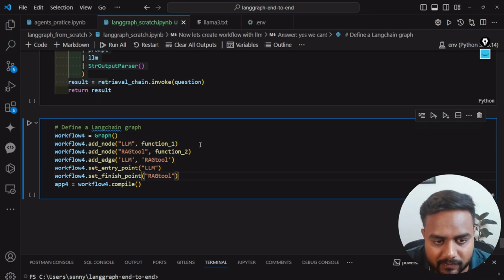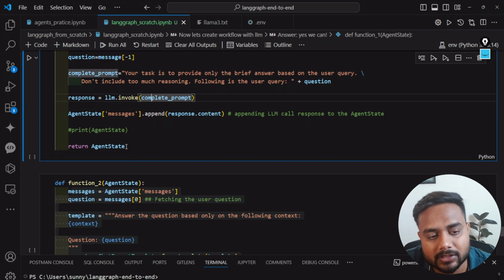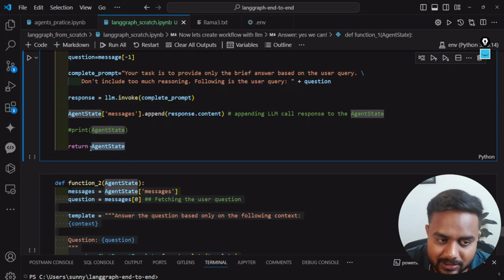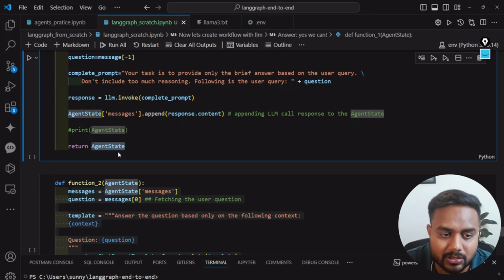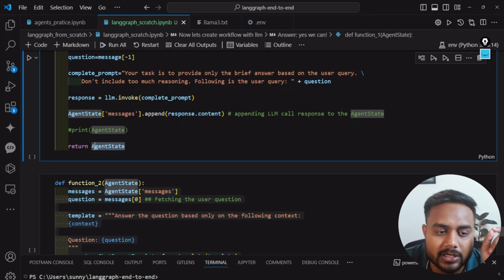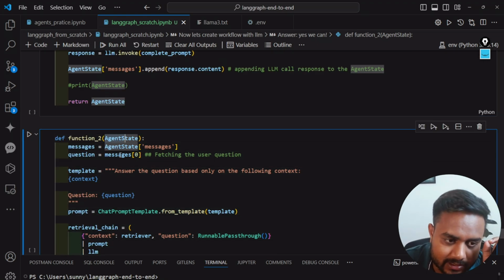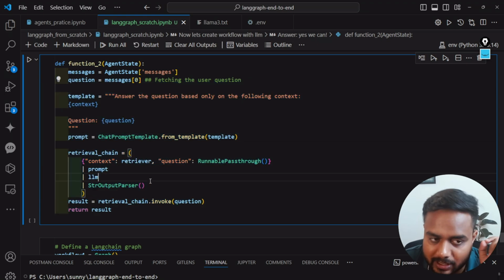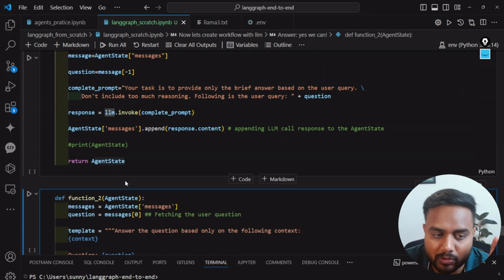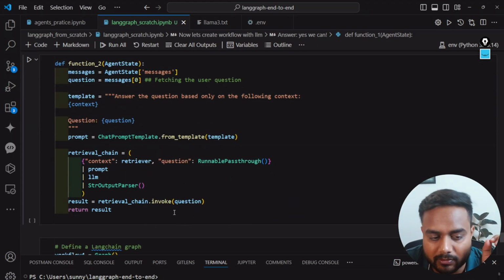So from this particular function one, from this LLM where I'm calling the LLM inside of function one, from here I'm passing this agent state, and this agent state is containing the message. It is containing the user input which I will be passing over here, and based on this user input I'll be generating my output. Here I'm generating two outputs: one output from the simple LLM, and a second output from the RAG.